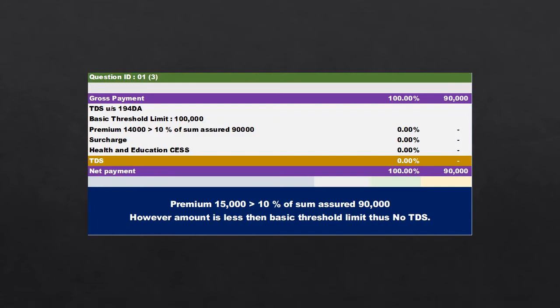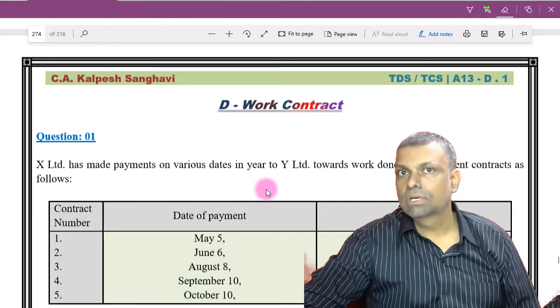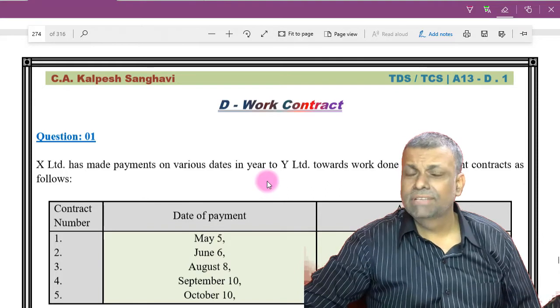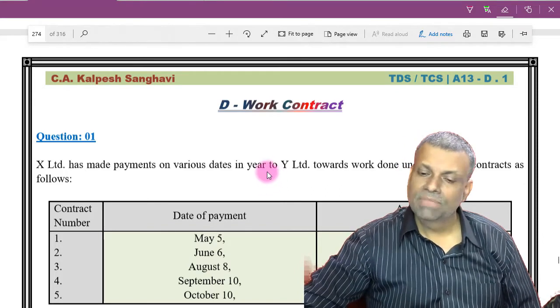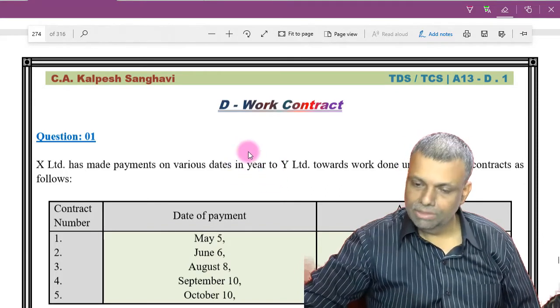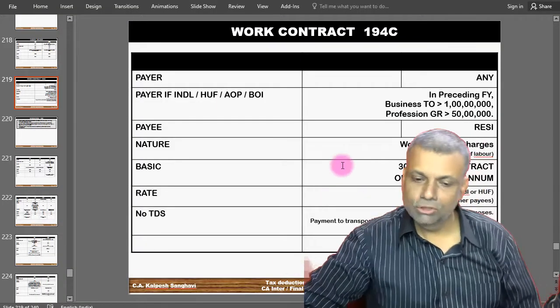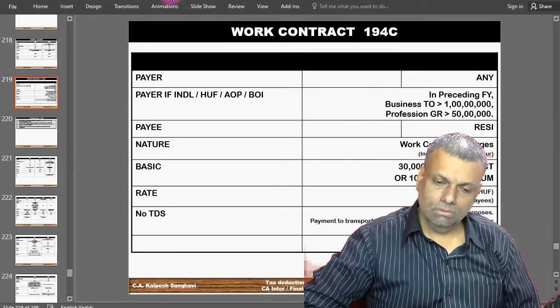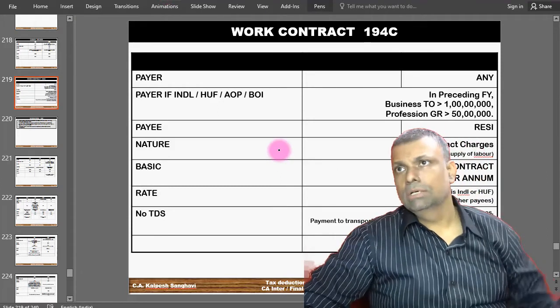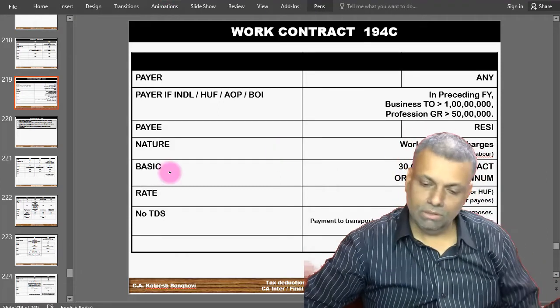Now friends, come to this particular discussion with respect to the work contract. Work contract is a very, very popular real life transaction. And first of all, let me explain this particular provision very, very carefully. Just come to this particular page. See, first of all, there is one special feature of this particular section, the limit.